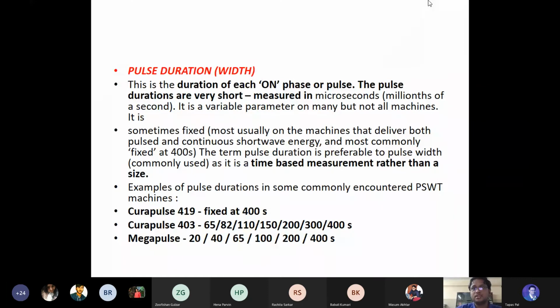Sometimes it is fixed, most usually on the machines that deliver both pulsed and continuous energy, and most commonly fixed at 400. The term pulse duration is preferred to pulse width, which is also commonly used, and it is a time-based measurement rather than a size. So sometimes the name pulse width can also be used. For example, you can see the Cura pulse is fixed at 400 microseconds, for Cura pulse and the mega pulse. So it depends upon the machine names what type of pulse duration or pulse width it is. Sometimes in the machine it can be written as pulse width also, so you need to understand this.